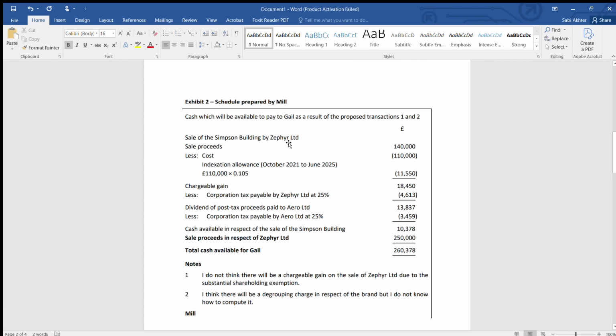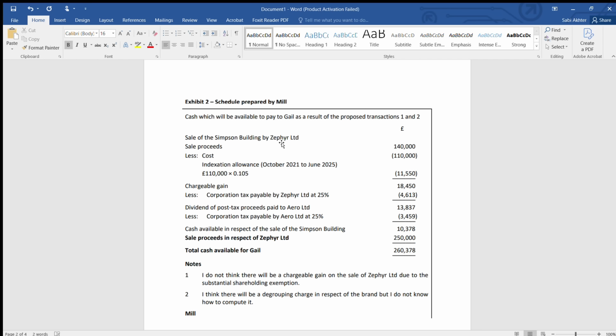Remember, this is a chargeable gain between A and Z. But if you have read your Exhibit 1, the background, it says that A and Z are part of a group. Because they are part of a group, there will be no chargeable gain. Whatever sale took place will be at no gain, no loss. So you have to write it at no gain, no loss.